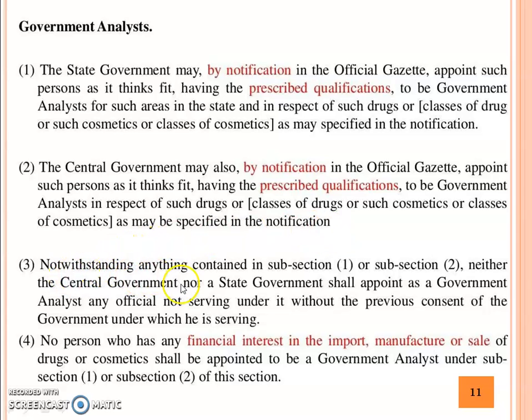Notwithstanding anything contained in subsection 1 or subsections 1 and 2, neither the central government nor a state government shall appoint as a government analyst any official not serving under it without the previous consent of the government under which he is serving. No person who has any financial interest in the import, manufacture, or sale of drugs or cosmetics shall be appointed to be government analyst under subsection 1 or subsection 2 of this Act.